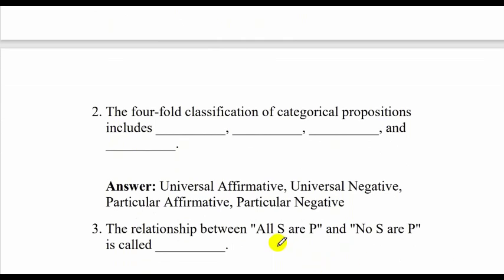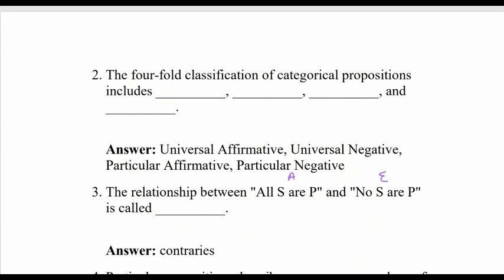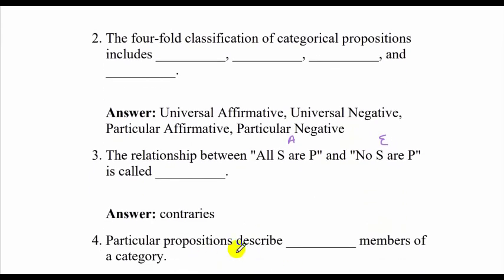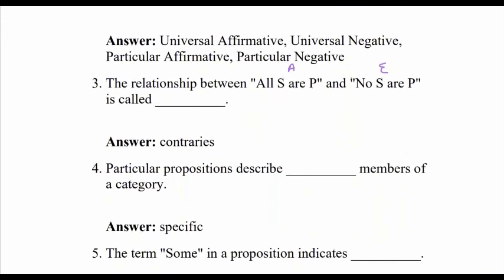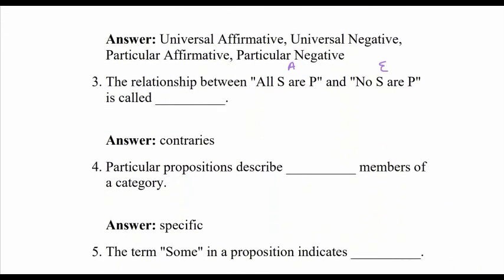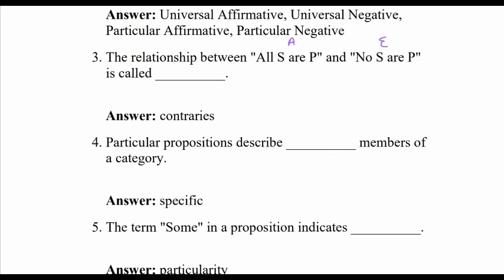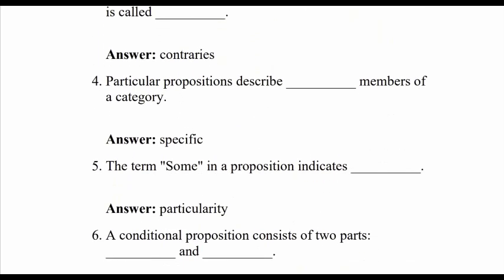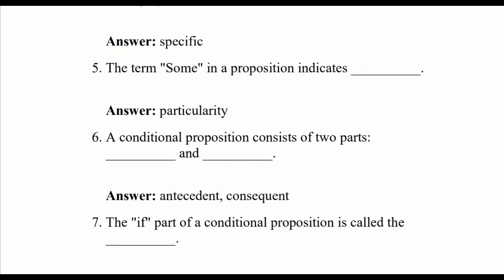The relationship between all S are P, this is A proposition, and no S are P, this is E proposition, is called contrary or contraries. Particular propositions describe dash members, specific members of a category. I think we had already done this. The term some in a proposition indicates what? It indicates particularity. A conditional proposition consists of two parts, antecedent and consequent. The if part of a conditional proposition is called the antecedent.